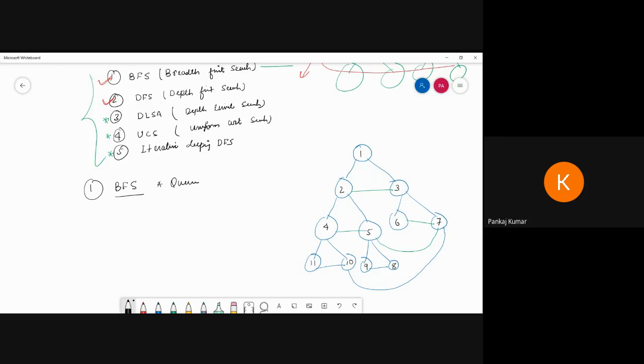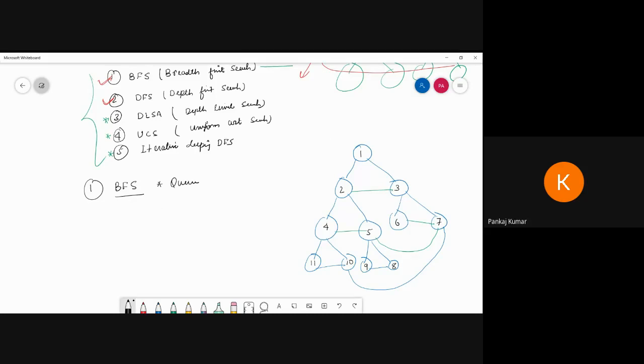Now, it doesn't mean that your tree always looks like this one. It can be like this one; this is also a tree, because you know the definition, at least 2 nodes are present for a tree. I'm not talking about a binary tree or a specific tree, just a tree. So we apply it here.